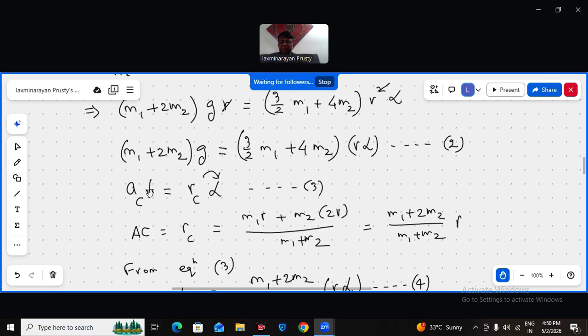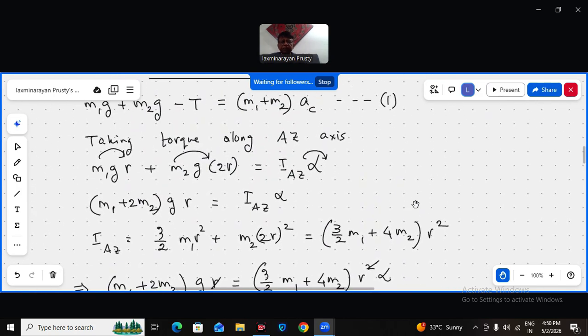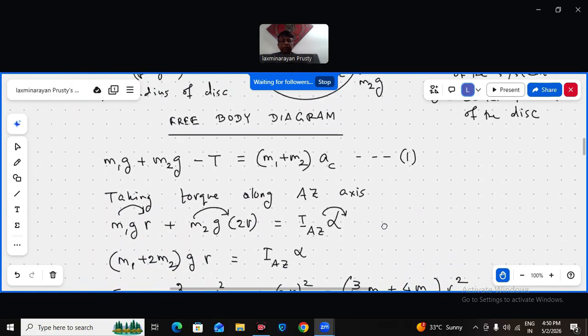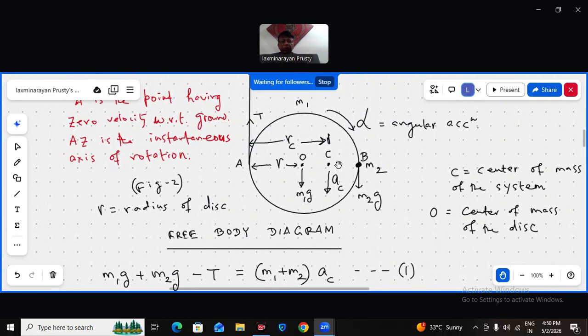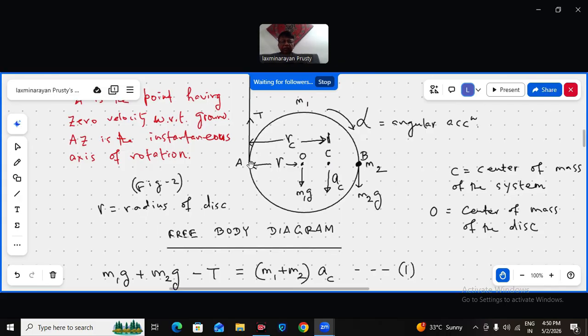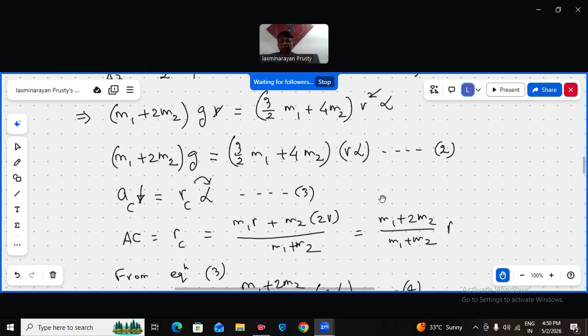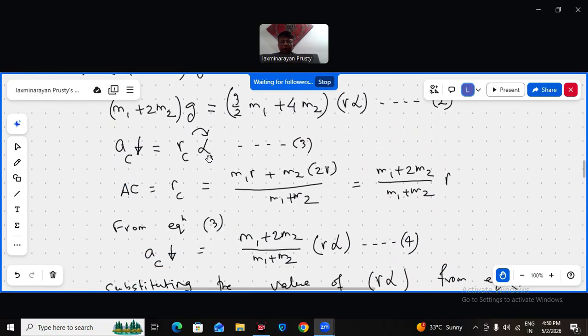So what is the acceleration of center of mass? Since this is the axis of rotation, it is easy for me to find the acceleration of center of mass. That is RC into alpha. Alpha clockwise into RC will be AC downward, because A is the axis of rotation at this instant. So at this instant, AC will be RC alpha.